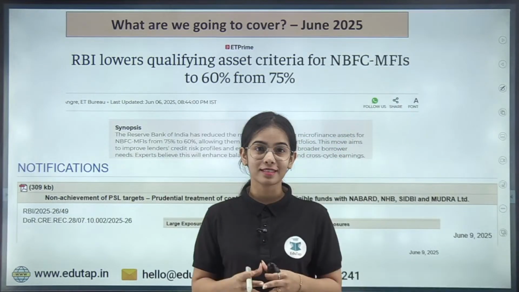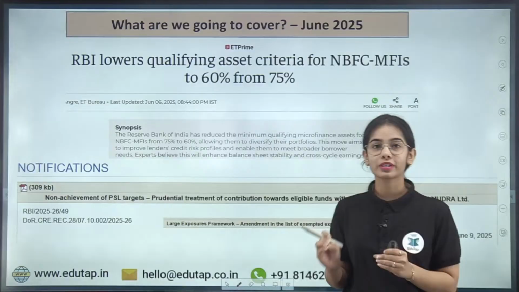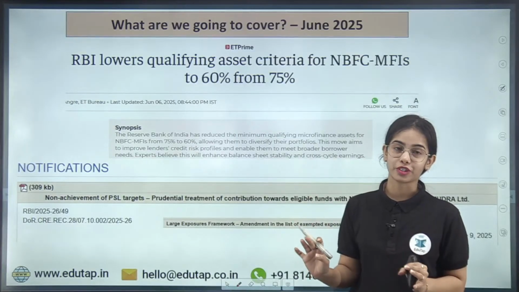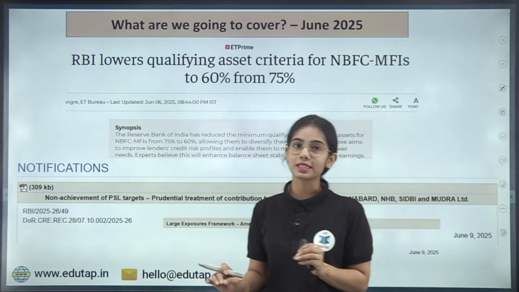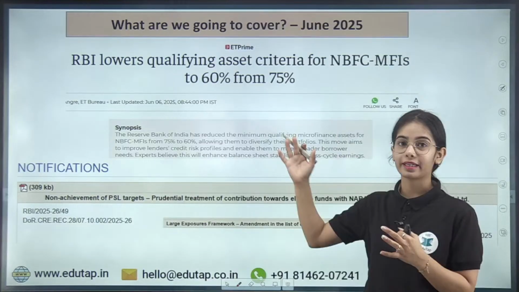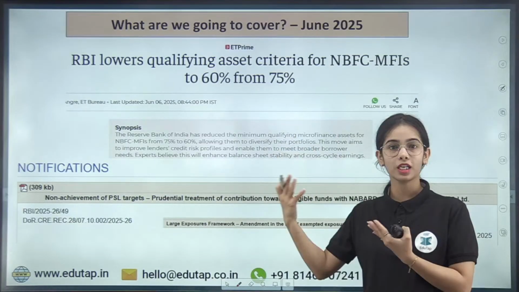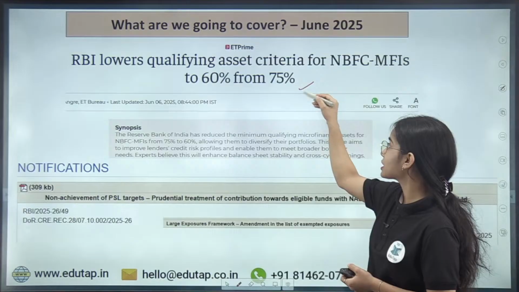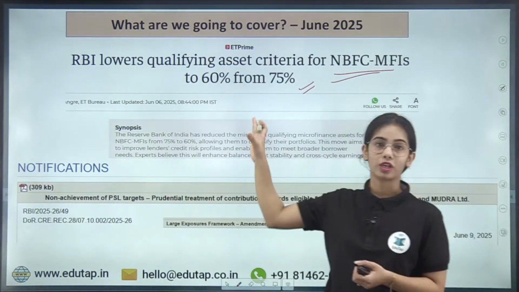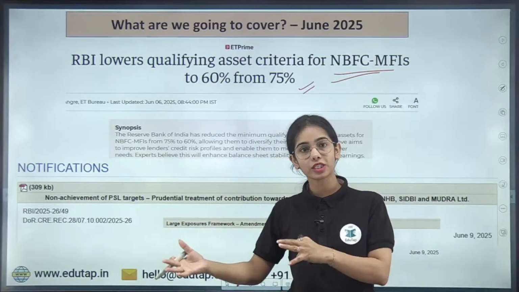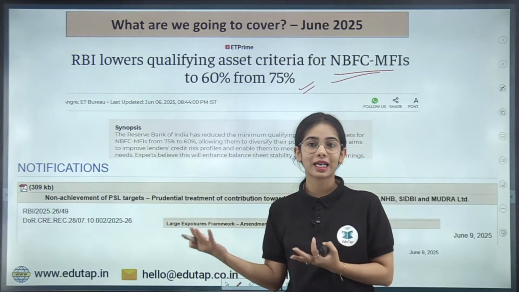So in today's session, we are going to discuss three very important RBI notifications. The first one is regarding the qualifying asset criteria that has been changed for the NBFC microfinance institutions. We are going to understand what is this change that has happened in the qualifying asset, what is the change in the definition, or what is the change in the criteria that has come.